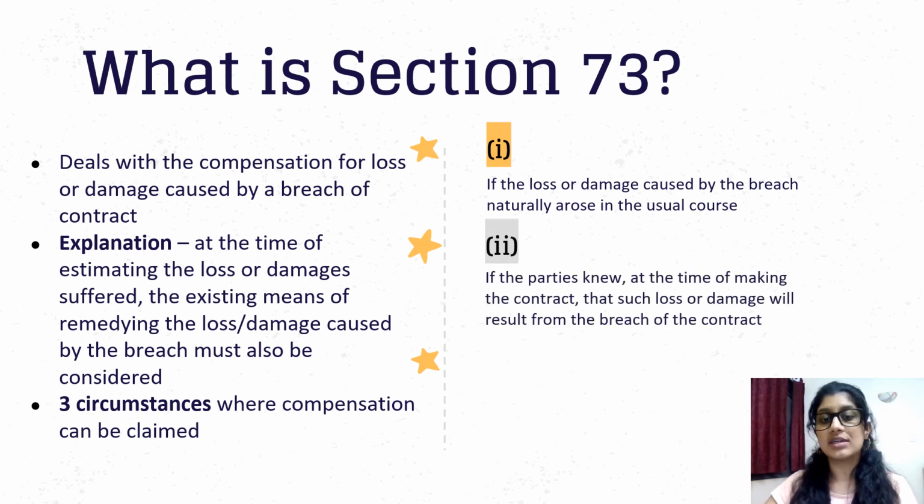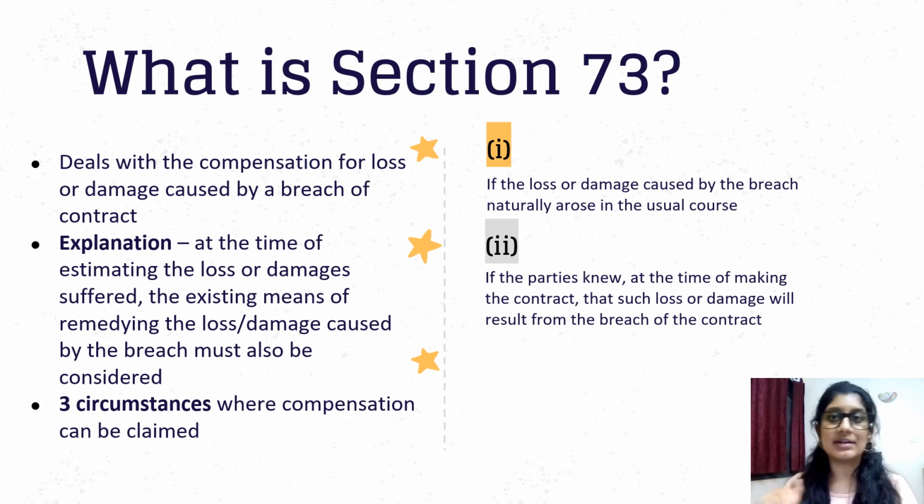The second one is if the parties knew at the time of making the contract that such loss or damage will result from the breach of the contract. So if in the contract itself the parties have specifically mentioned in a clause that if this is not complied with within this amount of time, say for example, it's a time sensitive contract and I have informed you that I need you to do this particular thing within this particular time.